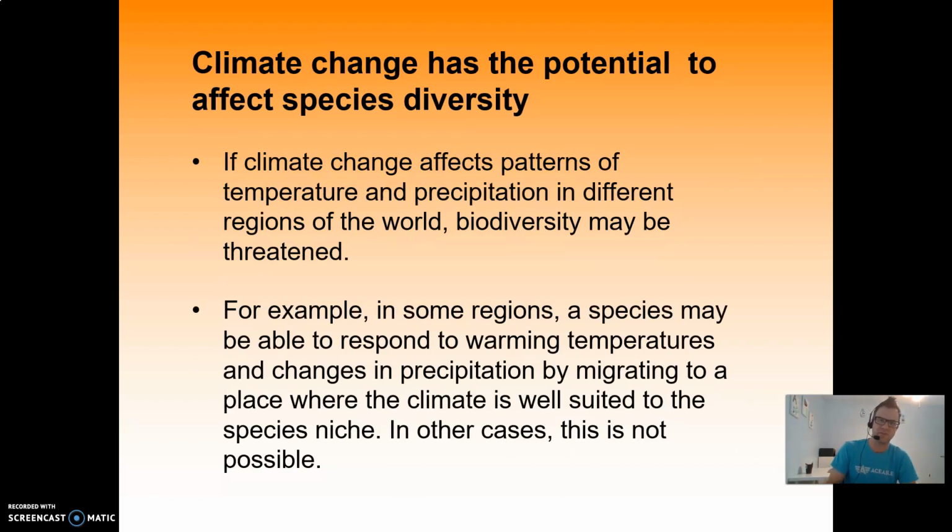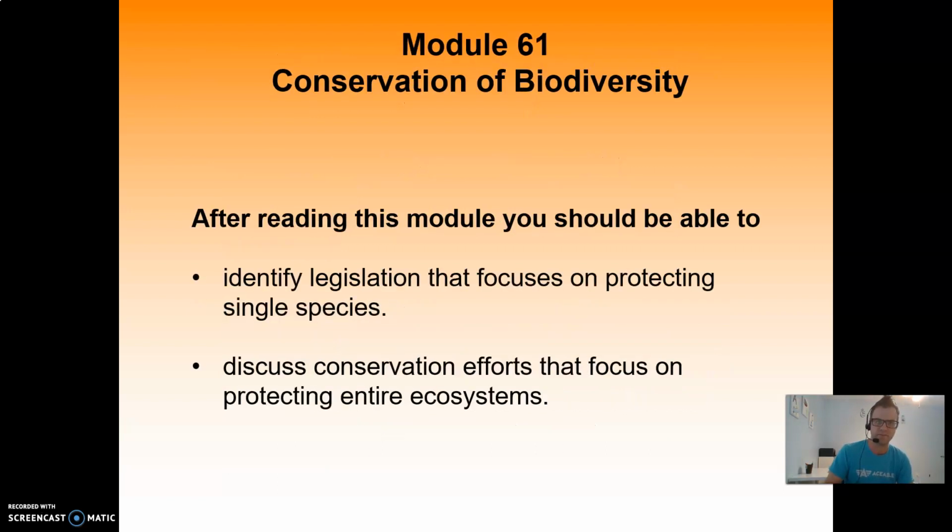Climate change also has the potential to affect species diversity. If climate change affects patterns of temperature and precipitation in different regions of the world, biodiversity is going to be threatened. For example, in some regions, species may be able to respond to warming temperatures and changes in precipitation by migrating to a place where the climate is well suited to the species. In other cases, that's not possible, and the animals will just die out.